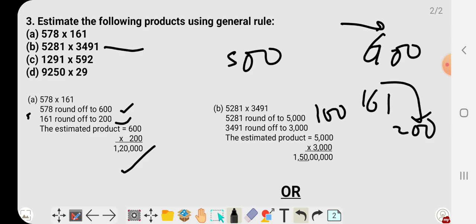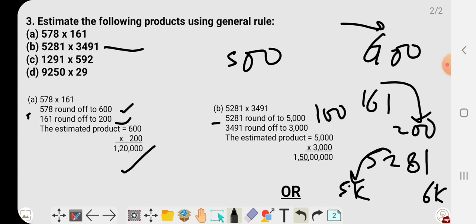Get it? The second part of this is 5281 multiplied by 3491. By rounding off these numbers, as we can see there are four digits in the numbers, so they are in thousands, so we can round them off to 1000 also. So I have rounded to the nearest 1000. 5281 lies between 5000 and 6000. Which is nearer to this? 5000 is nearer, so 5000 will be its approximation.